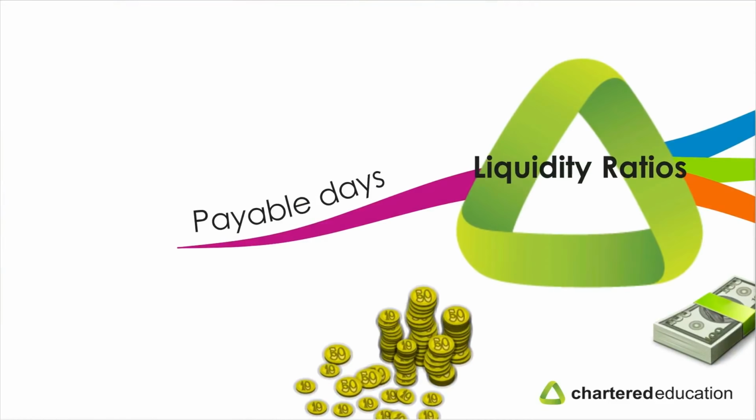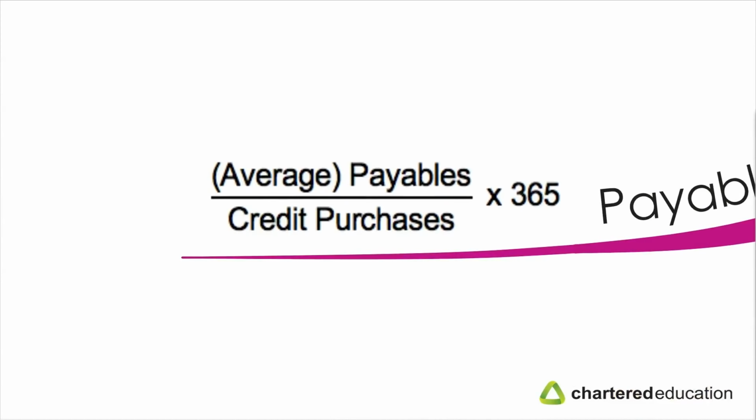A similar ratio to the receivable days is the payable days. This shows us how long it takes the company to pay its suppliers. So when our company here buys goods or services, how long on average does it take them to pay their suppliers? The average time it takes to pay suppliers can be calculated by getting the average payables and dividing that by the credit purchases and multiplying it by 365 to get the day figure.